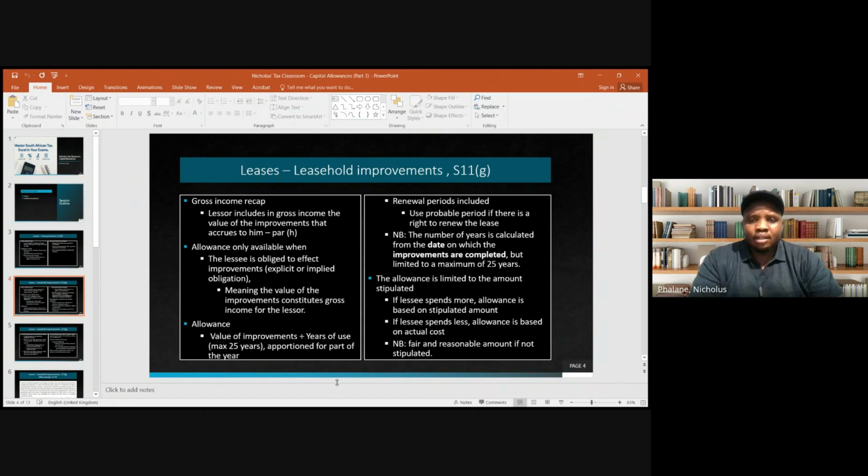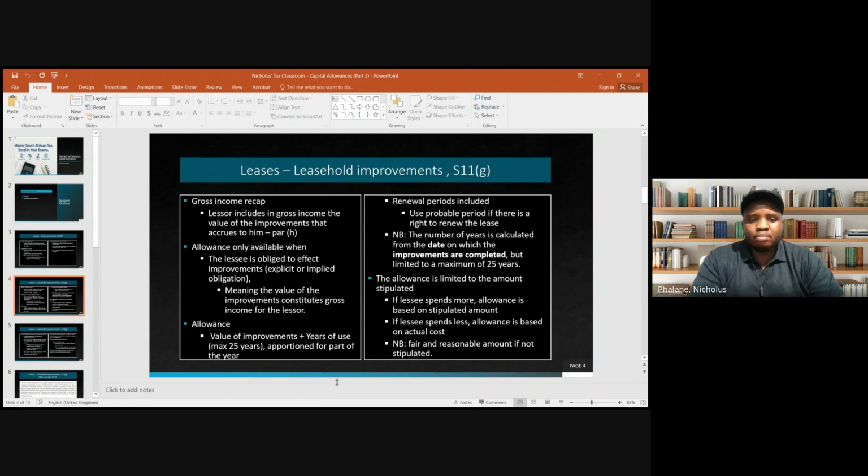Then when we look at allowances that are available to the lessee, the lessee will get allowances in terms of section 11G, all right? The allowance is only available when the lessee is obliged to effect improvements, meaning that this has to be stated in the lease agreement. So it could be stated explicitly or it could be implied, right?